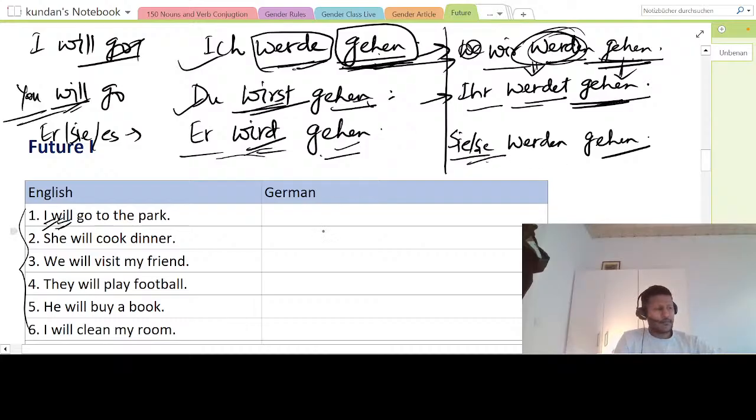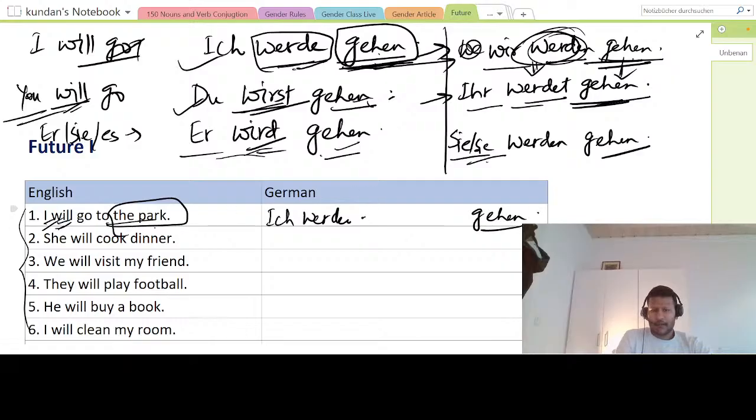And now let us see the sentences. All right, so now let us see five or six sentences and we will call it a day. I will say, I will go to the park. I will say ich werde gehen, right? Where are we going? To the park. So I will say in den Park, right? First the subject and then the conjugation of werden: ich werde, du wirst, er/sie/es wird, wir werden, ihr werdet, and sie werden.